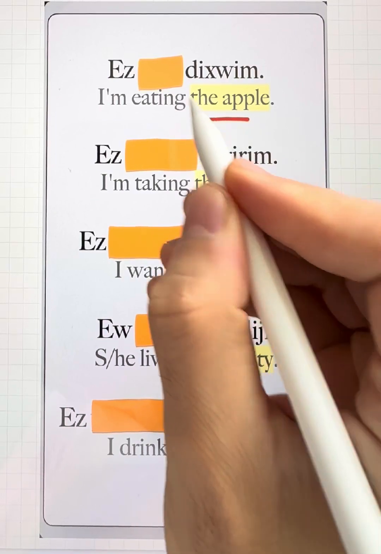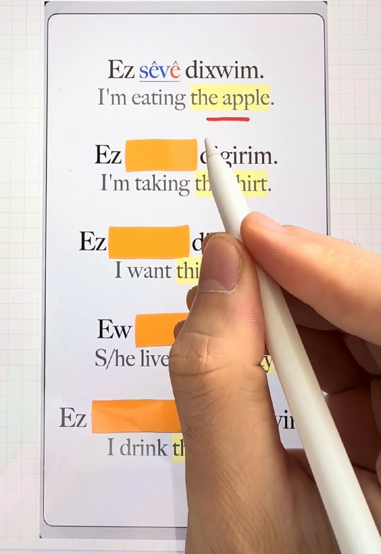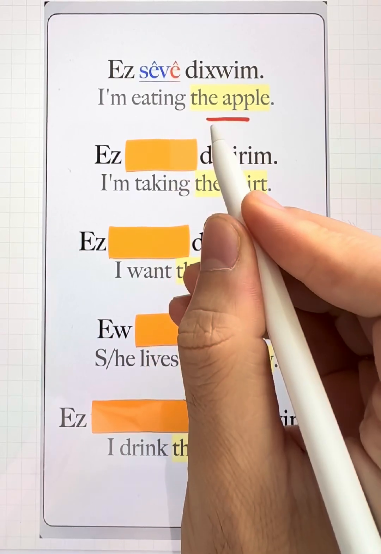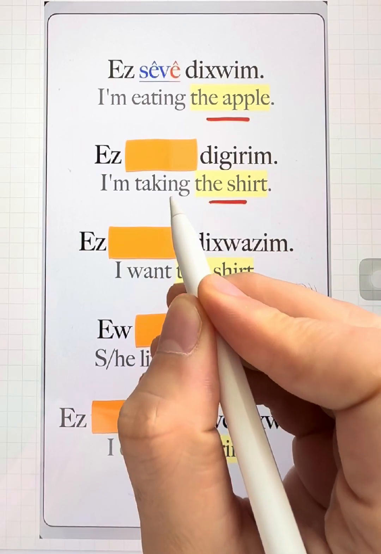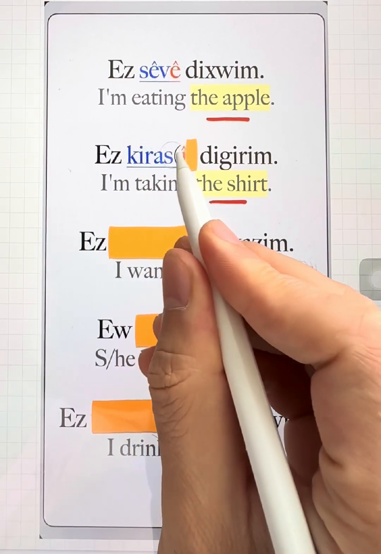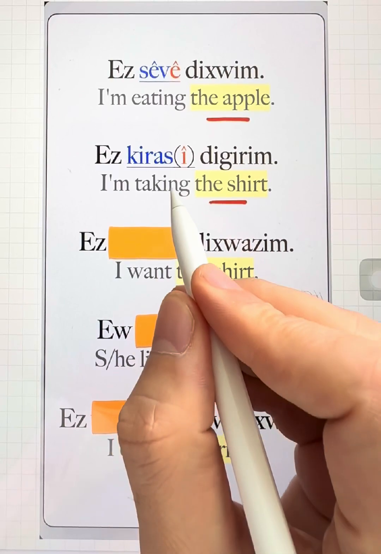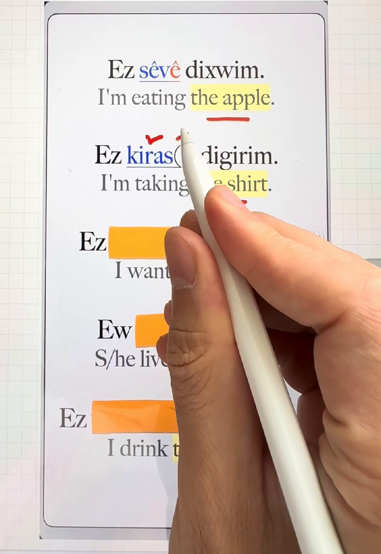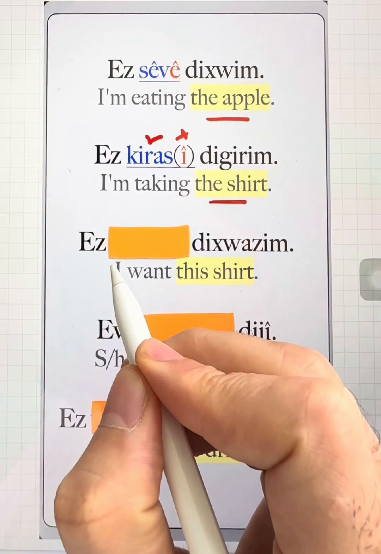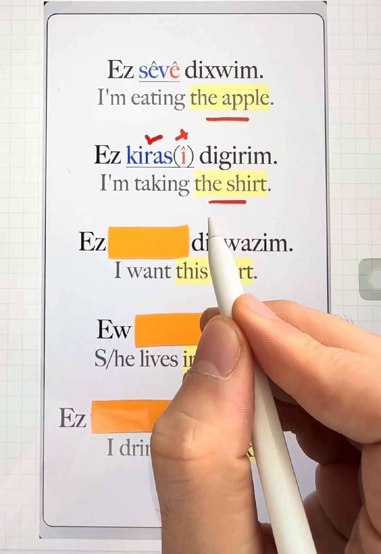The apple. سیوێ. Ez سیوێ دخم. I'm eating the apple. The shirt. Grassi. Ez grassi digirim. But the grass form is more common and we usually don't use the masculine suffix, masculine object suffix. I'm taking the shirt.